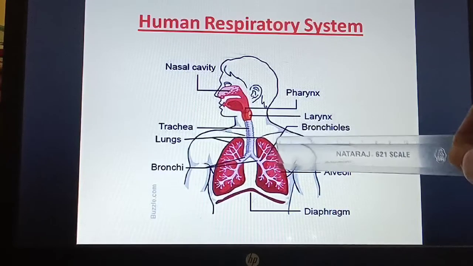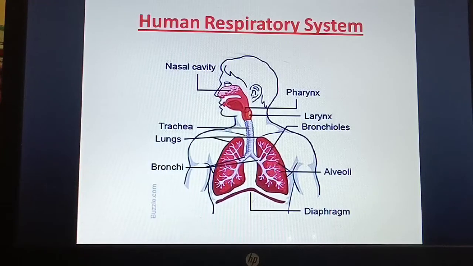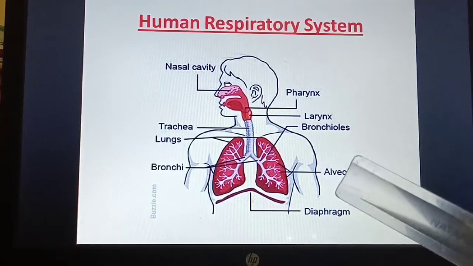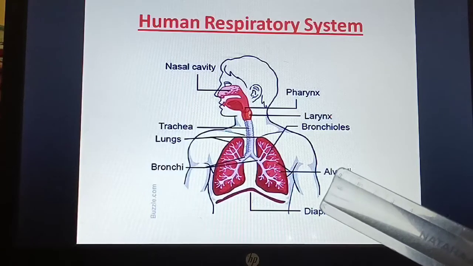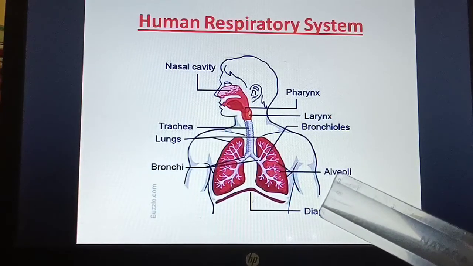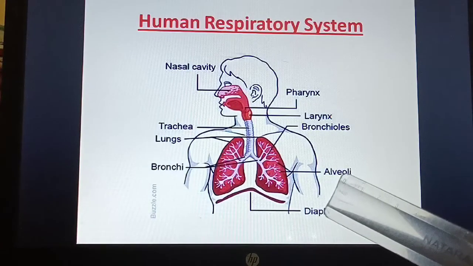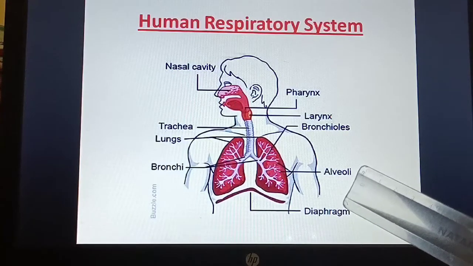Now towards the end, if you see, those are called alveoli. Alveoli are a very important part of the lung. Why? Because in the alveoli the exchange of gases takes place. So it is a very important part in the lungs or human respiratory system. Now the oxygen which is present there goes to the blood. So from the alveoli the oxygen is carried to the blood.